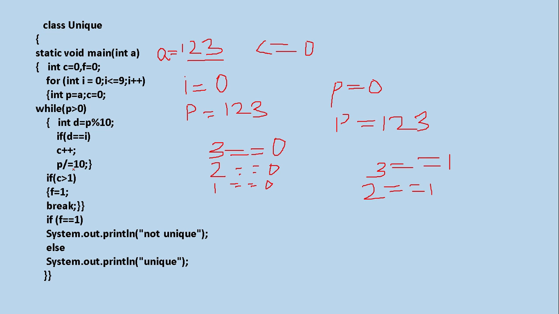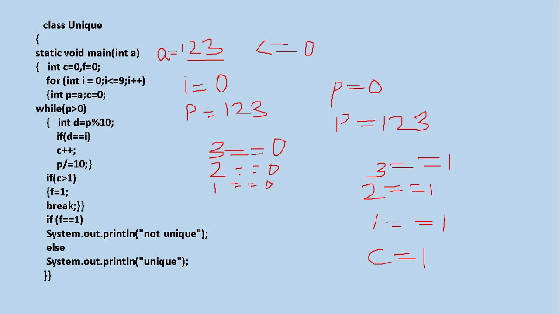Again dividing. What is that? P will be 1. 1 greater than 0? Yes. So D is equal to P modulus 10. That means again you will get what? D as 1. Now checking, very important. D means 1. 1 is equal to 1. Please say yes, condition true. Then the value of C becomes what? C++. That means this becomes 1. Is it clear? Now P divided by is equal to 10. That means the value of P becomes 0. 0 greater than 0? Say yes. This condition is false.